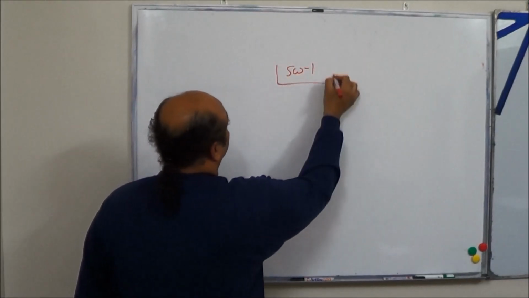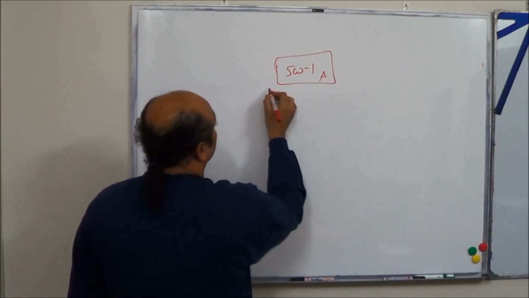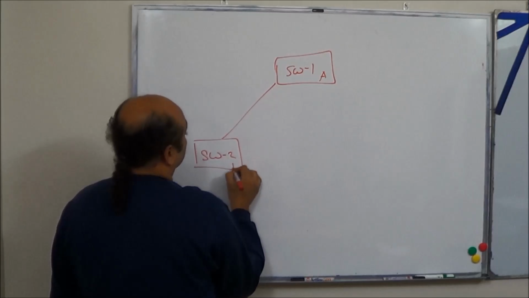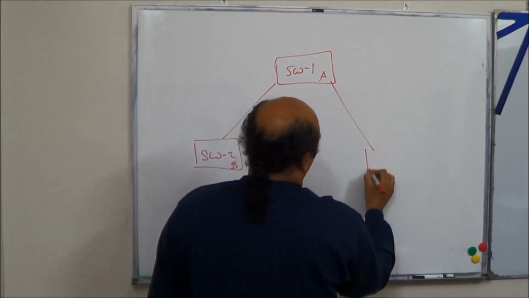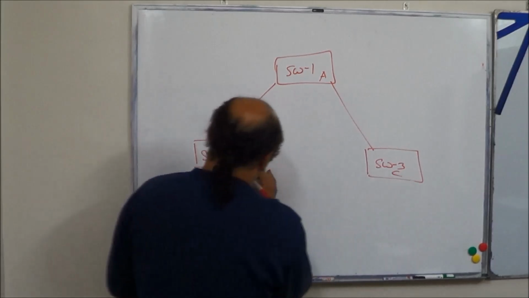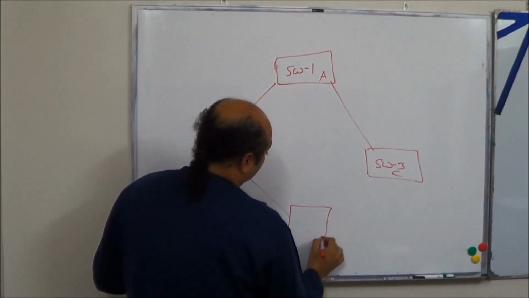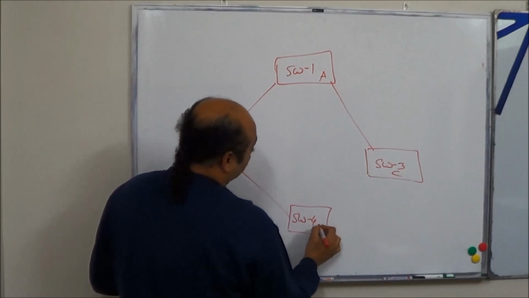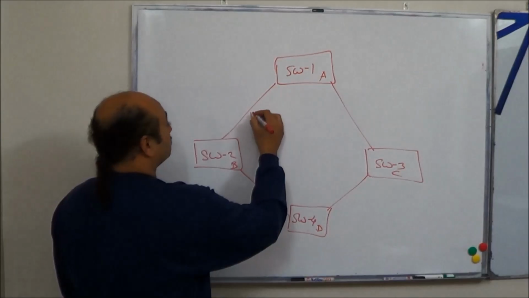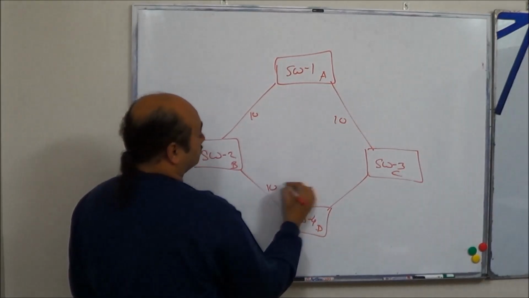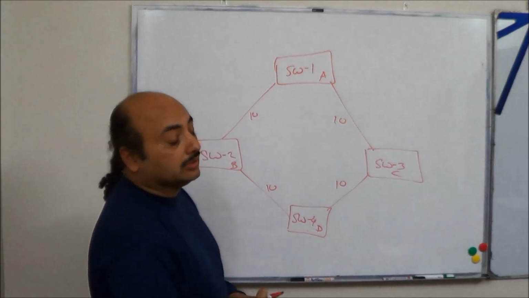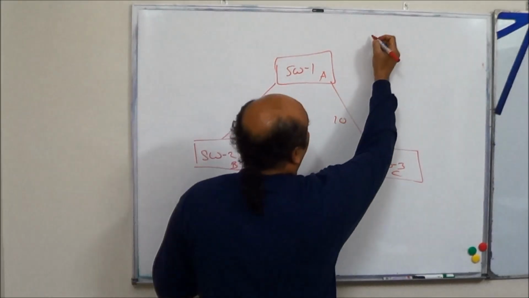Consider switch A, switch 2 to B, switch 3, C, switch 4, D. Remember this: 10, 10, 10, 10. Okay, so that's what I am going to define now.